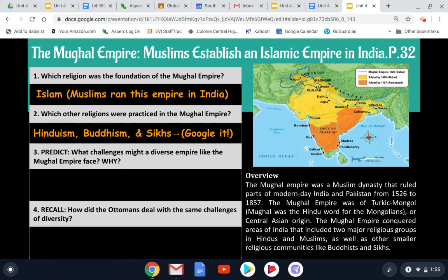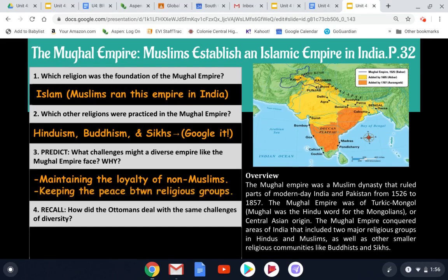Okay, so the challenges that the Mughal Empire might face could be maintaining the loyalty of non-Muslims, since they are kind of the new population that's ruling over people who had already been there. They need to try to figure out a way to maintain the loyalty of those groups that are already there. The second challenge would be keeping the peace between religious groups. When the Muslims are ruling over this empire, you're going to have Muslims, Sikhs, Hindus, and Buddhists that had already been there, and keeping the peace between these religious groups may be very difficult.